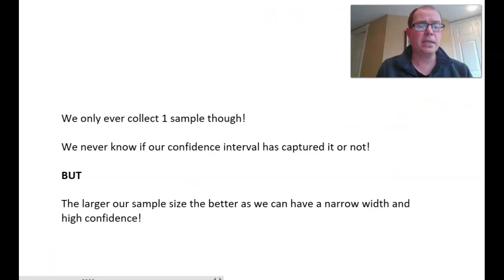However, in reality, we don't collect 20 samples or 100 samples. We only collect one sample. And so we never know if our confidence interval has captured the true proportion or mean. It either has or it hasn't. But if we take the biggest sample we can, which is always a good thing, we can actually narrow the width of the confidence interval and have high confidence. So what we can control is the size of our sample. So the bigger the sample, the better, because we can be more confident and have a narrower width. So that's a really key idea.